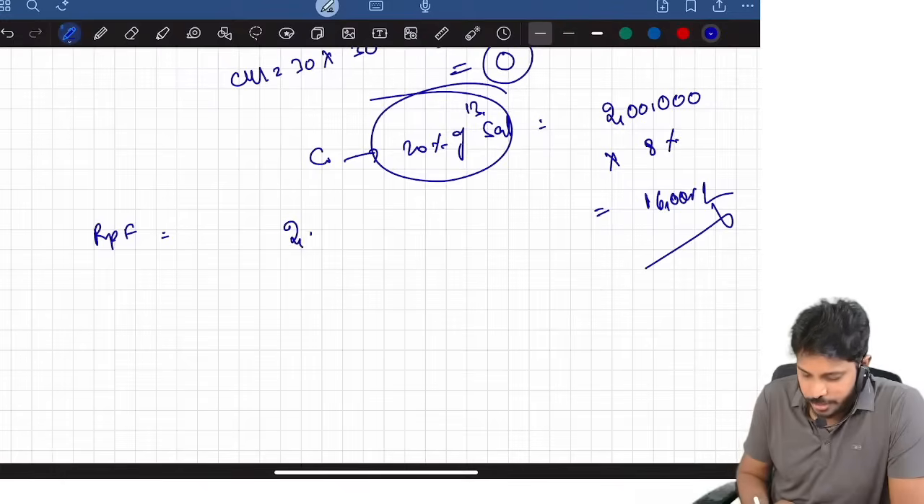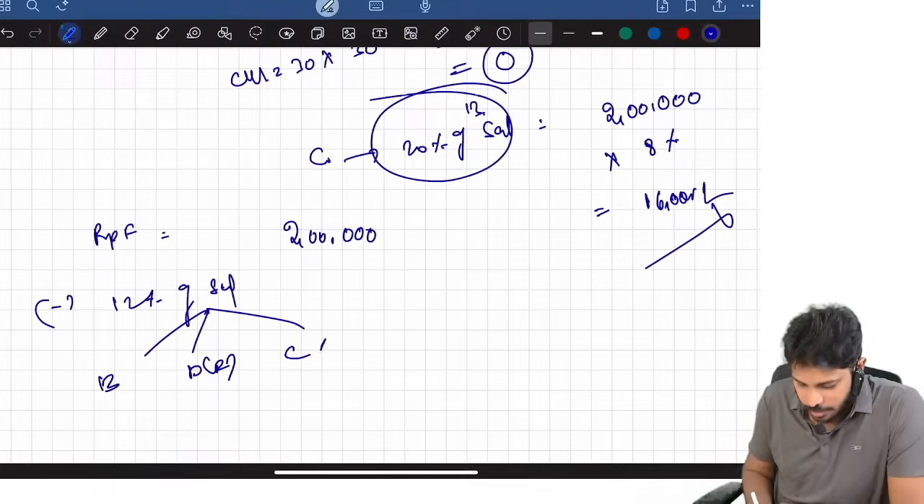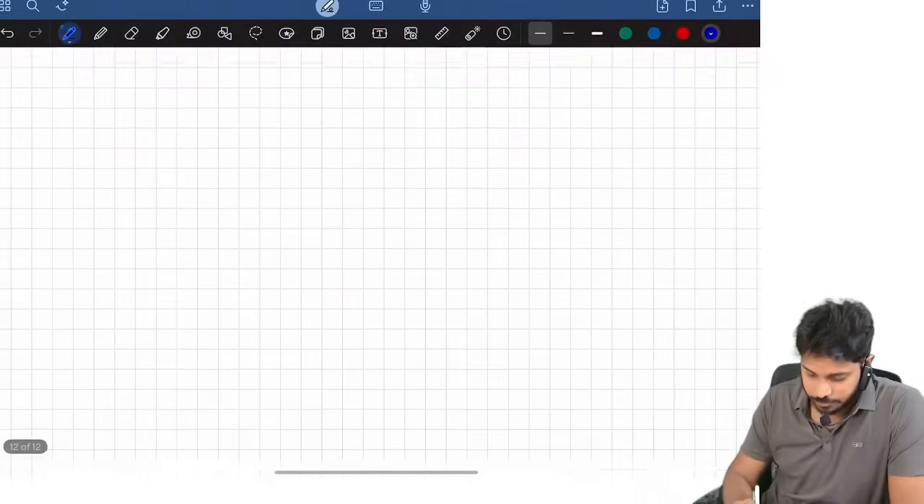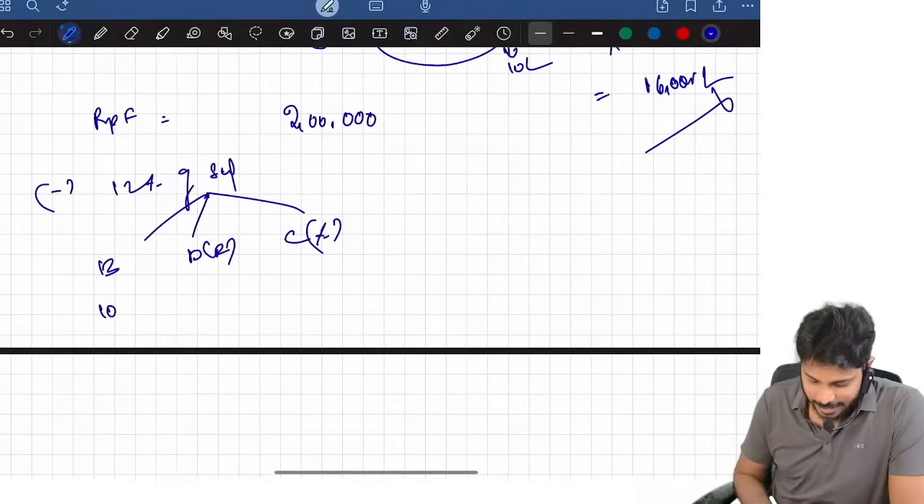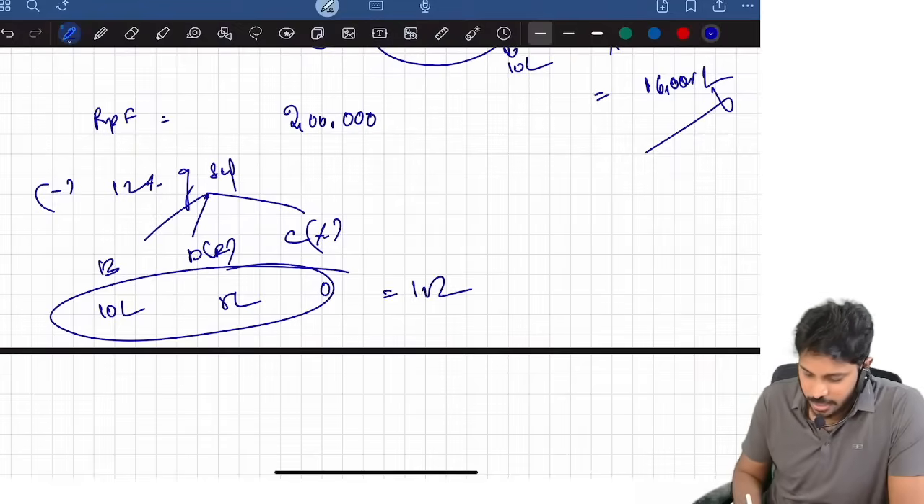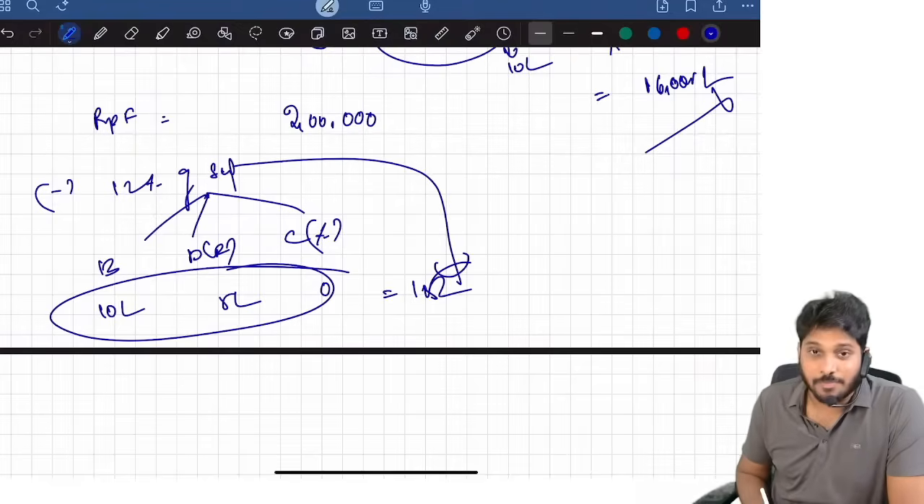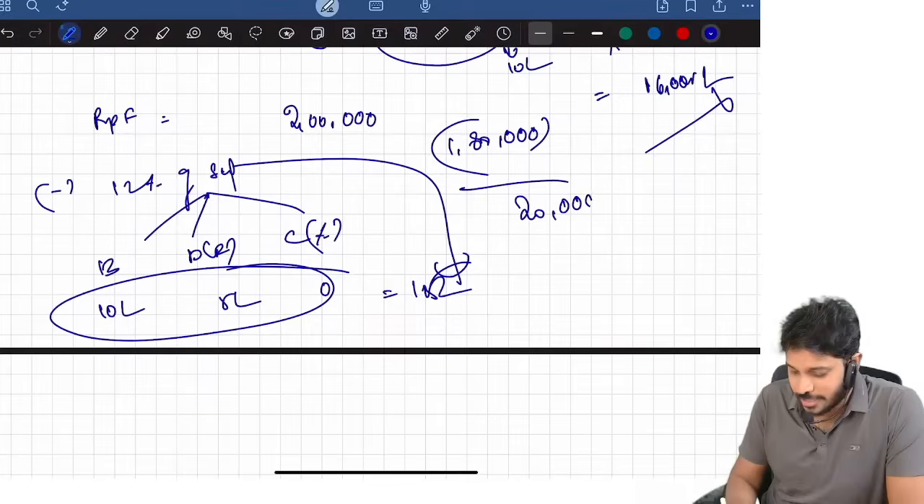How much is contributed? 2 lakhs. Minus exemption. How much? 12% of salary. Salary means what? Basic plus DA for retirement plus commission as percentage of turnover. For example, basic salary is 10 lakhs, DA is 5 lakhs, and commission, let us assume, 0 for convenience. 10 plus 5, 15. 15 into 12%, how much is it? 1,80,000 exempted. So the balance 20,000 only is taxable.